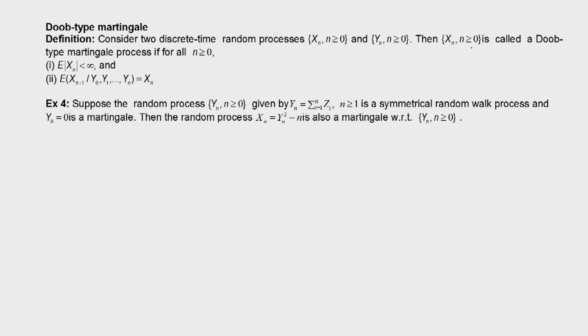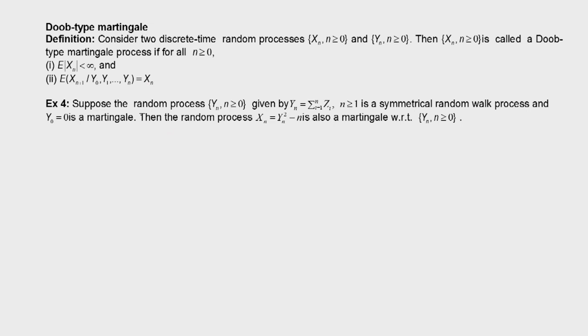Then this process Xn is called a Doob type martingale process with respect to this auxiliary process Yn, n greater than or equal to 0, if for all n greater than 0, this sequence Xn has finite absolute mean, E of mod of Xn is less than infinity, and E of Xn plus 1 given Y0, Y1 up to Yn, with respect to that Yn process, is equal to Xn itself. So this is the definition of Doob type martingale.